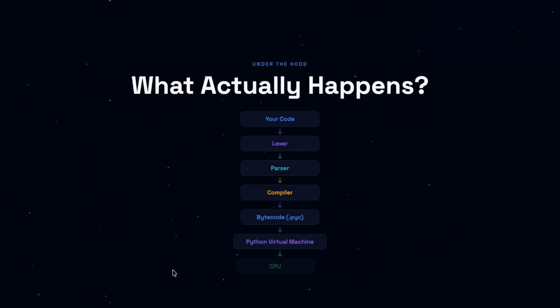Now let's see what happens internally when a user runs Python code. First, it takes the code you write in a .py file, and whenever you click run, it goes to a lexer, which does lexical analysis. It reads all the code line by line, takes each line of the code, and parses it into proper tokens, assigning each a proper identifier.